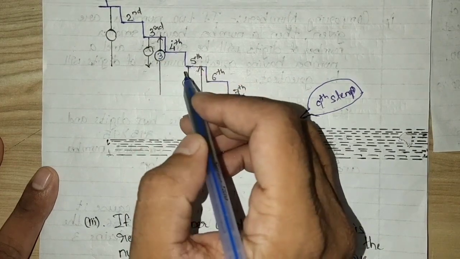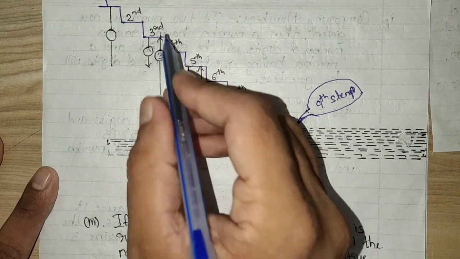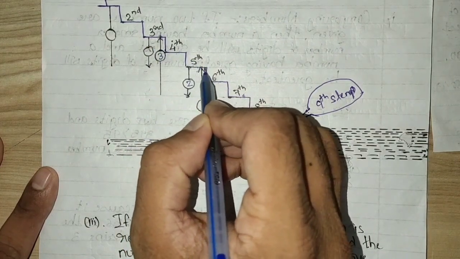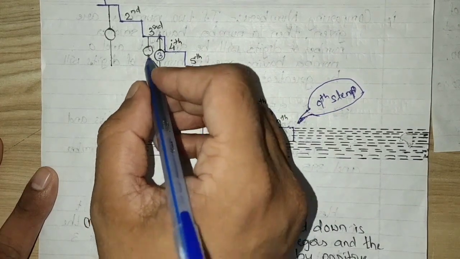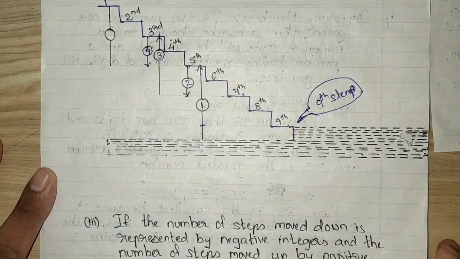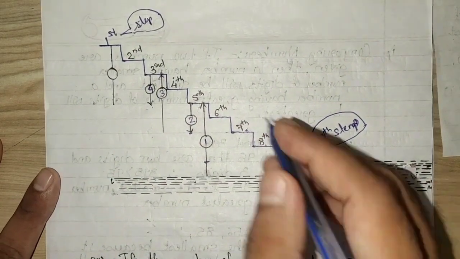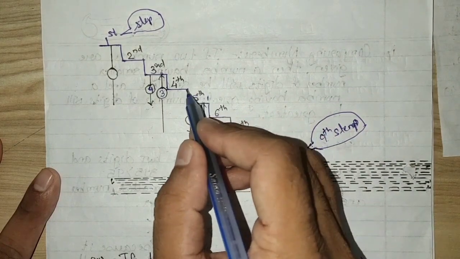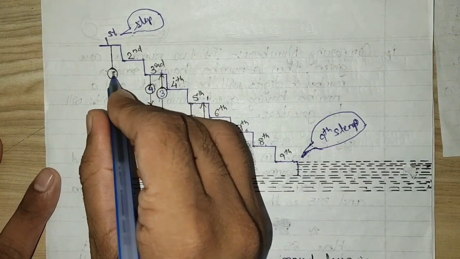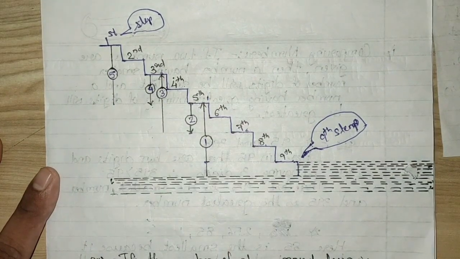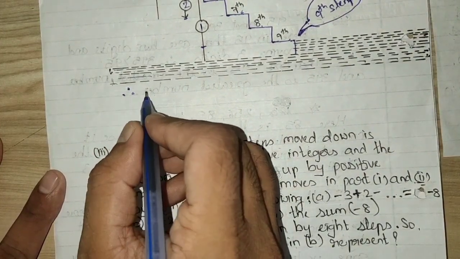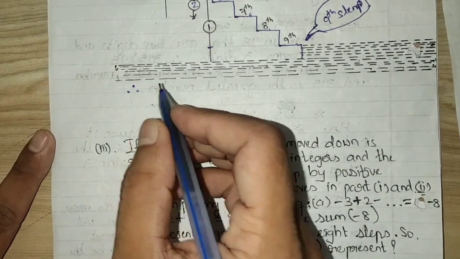But till now he had taken the 2nd and 3rd jump. In the 3rd jump he reached the 3rd step. From the 3rd step he jumps back down 2 steps, that is 1 and 2. So he reached the 5th step on the 4th jump. And from the 5th step again he takes 4 jumps up. He was here. So 1, 2, 3 and 4th jump. He reached over here in 5 jumps. So in all we can say he had taken 5 jumps to reach the topmost step.